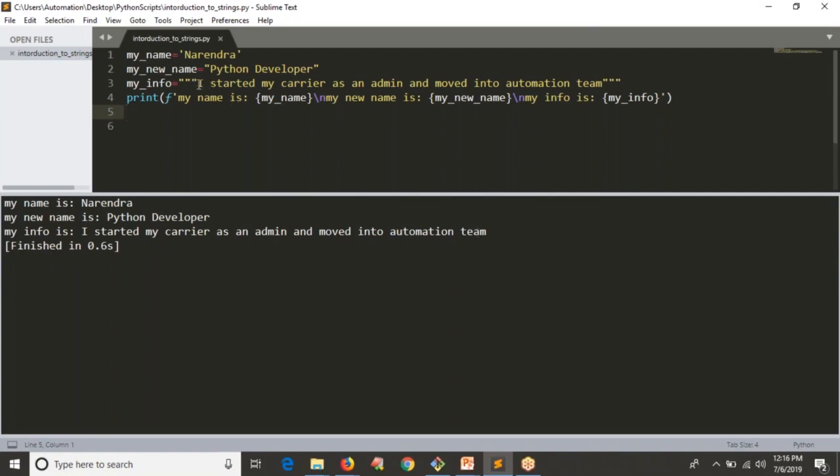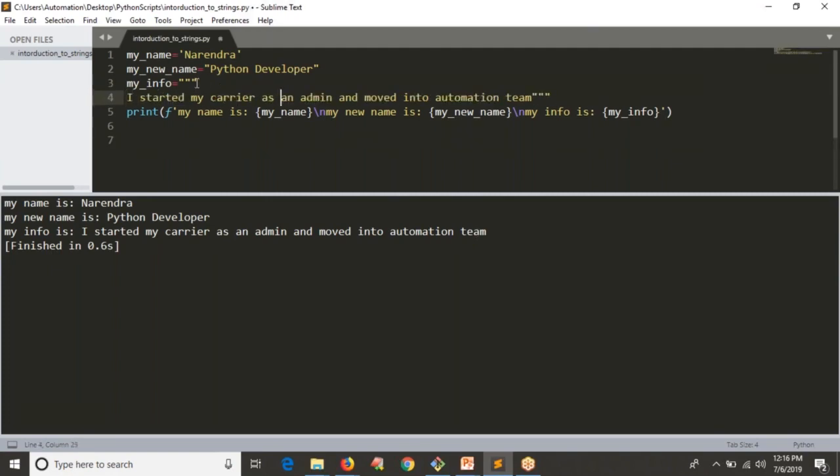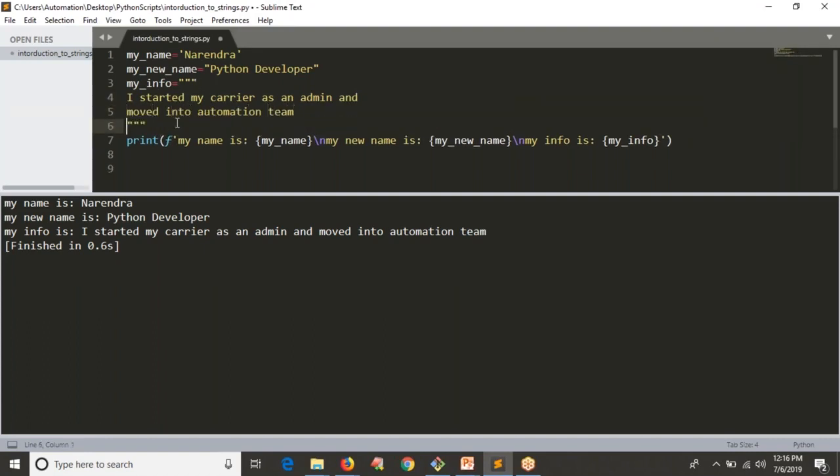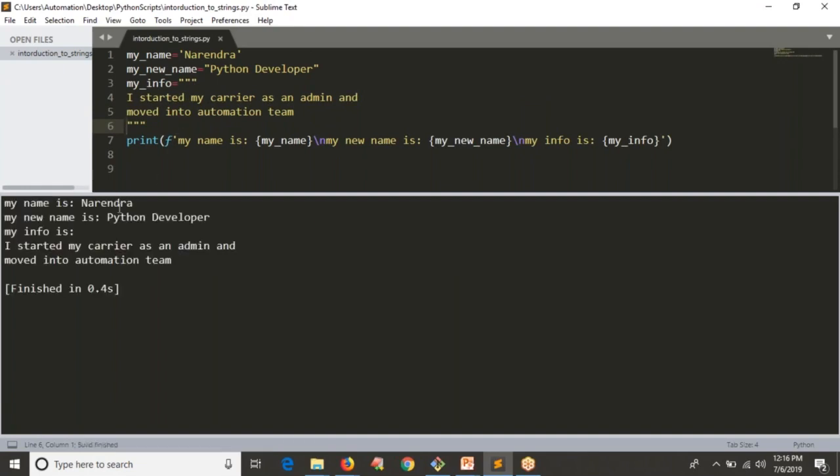Now what I am doing is, see, I am taking triple quotes, enter. In this way I am writing my string. Now see the output, how you are going to get it. Whatever you provide inside triple quotes, maybe a single line or multiple lines, the same format will be preserved even while printing. So if you want to write multiple lines, just go and take triple quotes, right?